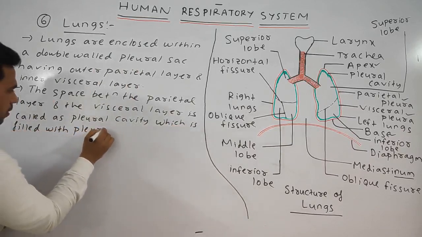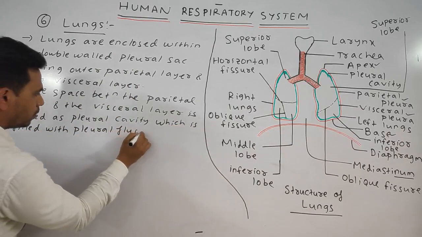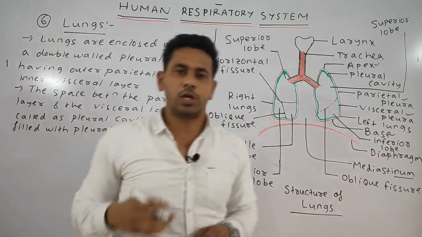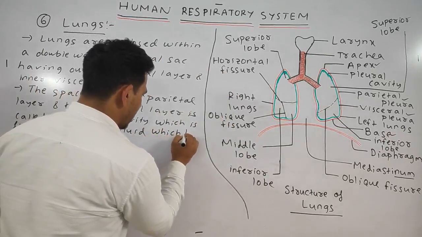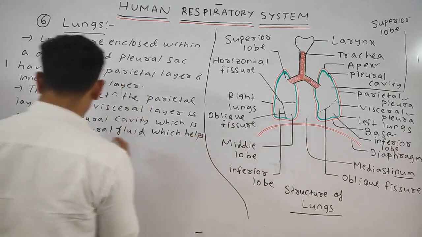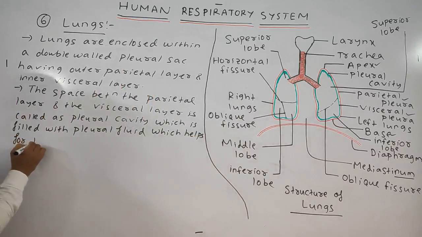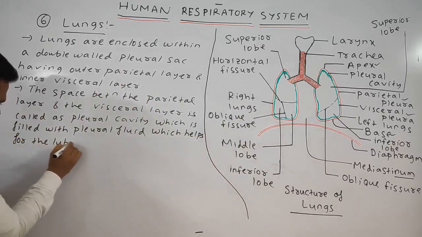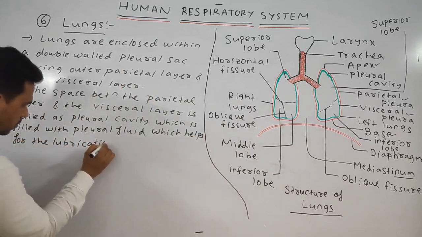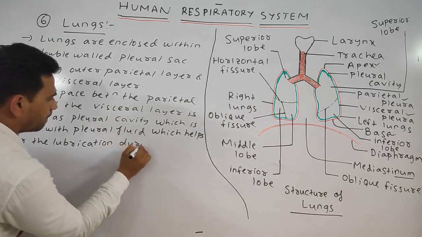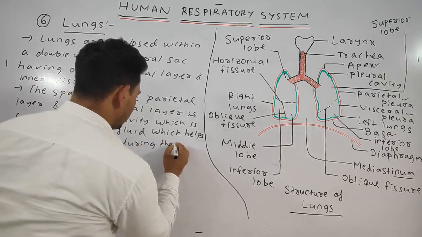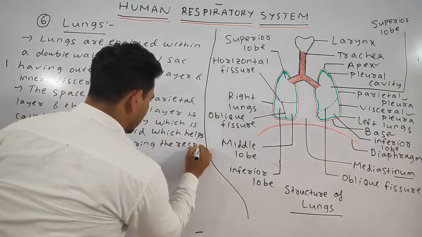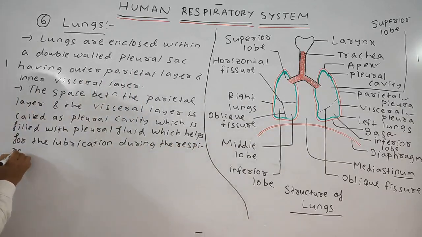Pleural fluid, which helps for the lubrication during the respiration.